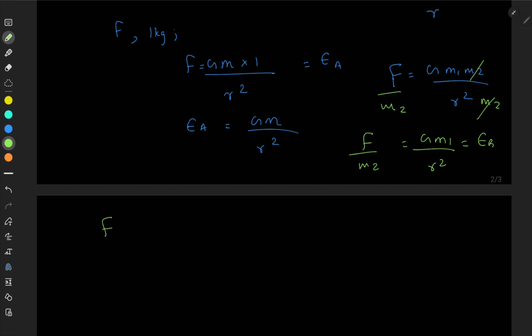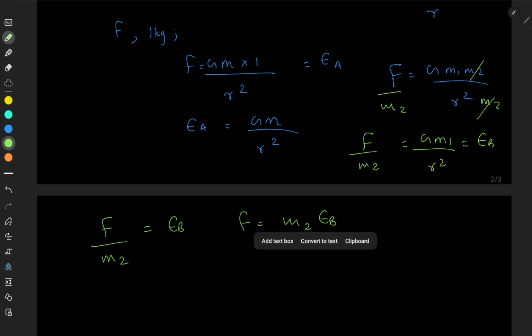If you don't understand these things, you can pause the video and rewatch this, take your time. I'm going a bit fast because I'm going to shorten the video. So F over m2 equals E_B, so F equals m2 E_B. The gravitational field intensity at a certain point multiplied by the mass that you place at that point gives you the force experienced by the mass that you place at that point. Is it clear?